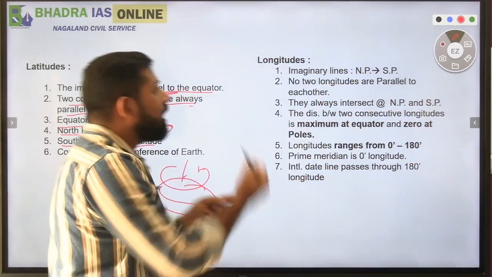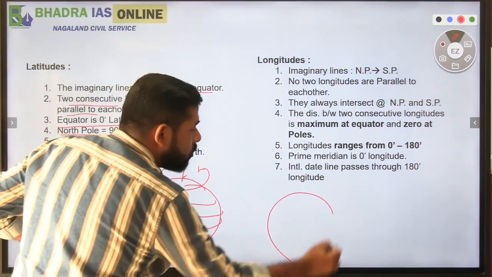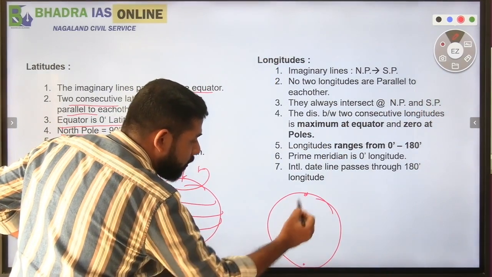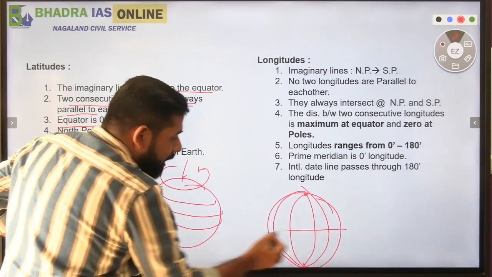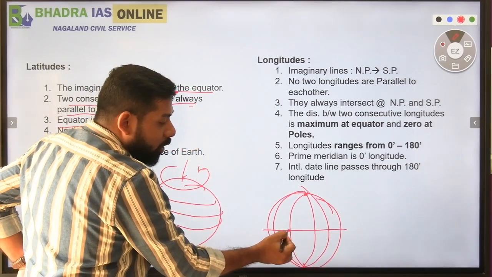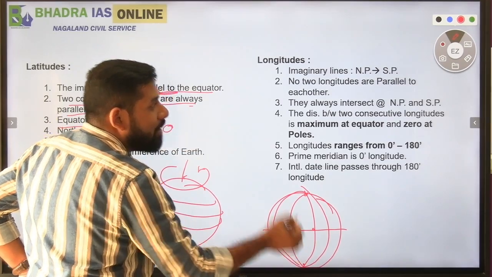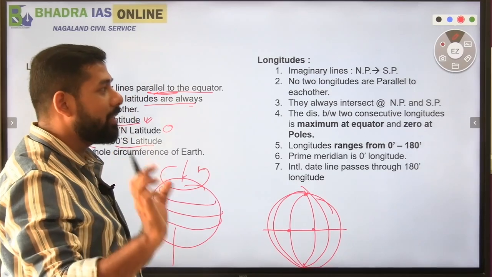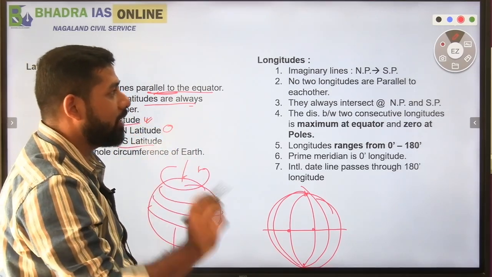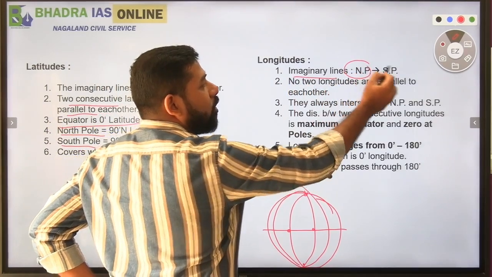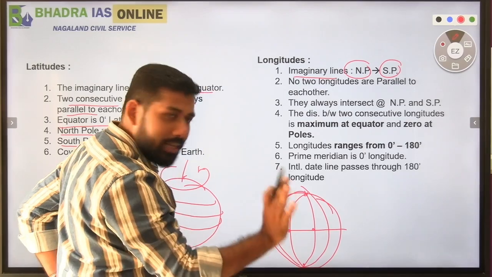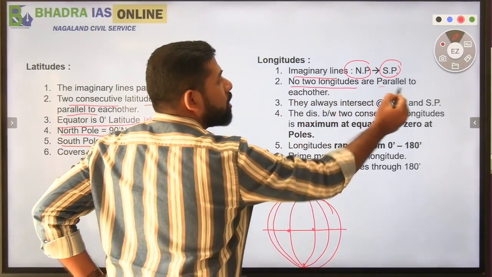Now, let's come to the longitude. Longitude means from north to south pole, the imaginary lines are something like this. Now, remember that between two consecutive latitudes, the distance is maximum at equator. Just remember this, right? It is extremely important, right? So, these imaginary lines start from North Pole and extend till South Pole. Is it clear? No two longitudes are parallel.